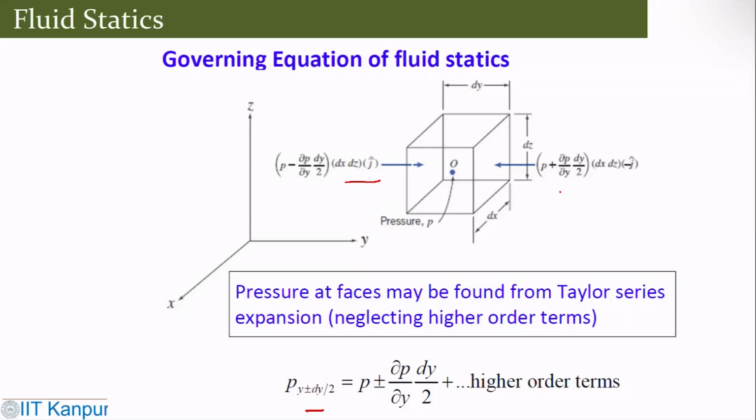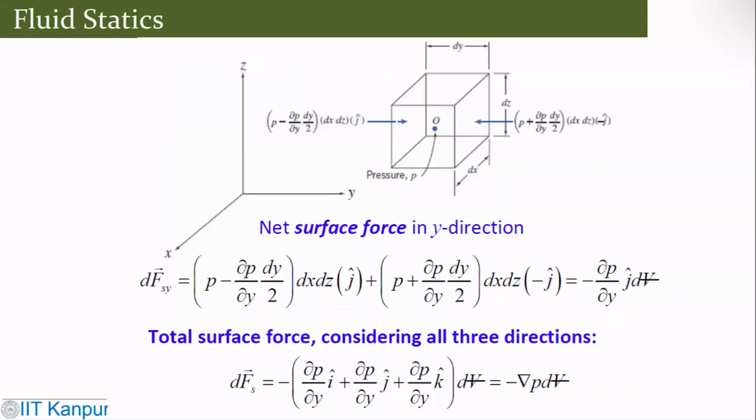So if I try to write the net surface force in the y direction, that means this is the direction we are talking about, then we write the net surface force in terms of pressure. This is coming from this, then this, which will give me minus del P by del y. Now, if I consider all three directional forces, then this is what I get, the surface force in all three directions. Then collectively I'll have that.